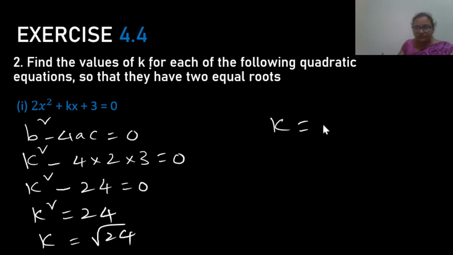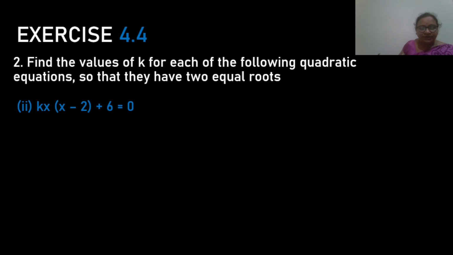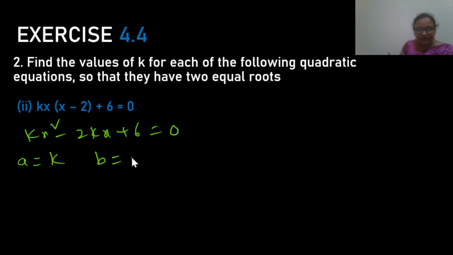So k is equal to root 4 into 6, that is plus or minus 2 root 6. Therefore, k is equal to plus or minus 2 root 6. The quadratic equation is kx into (x minus 2) plus 6 is equal to 0. Open brackets: kx square minus 2kx plus 6 is equal to 0. Here a, the coefficient of x square, is k, b, the coefficient of x, is minus 2k, and c is 6.